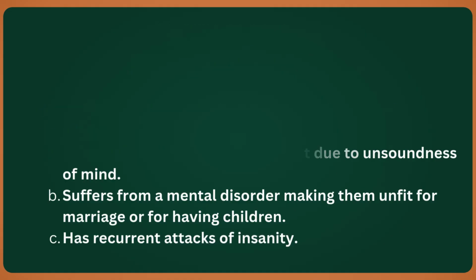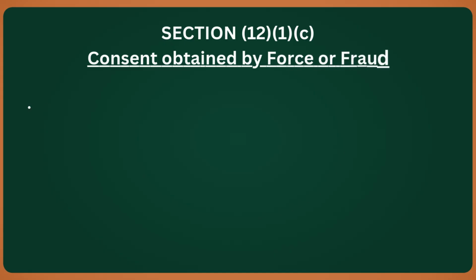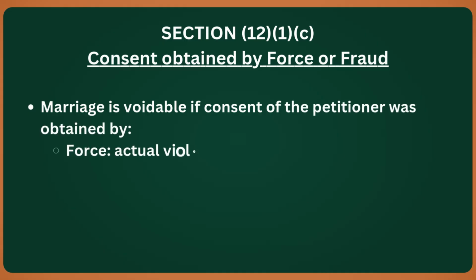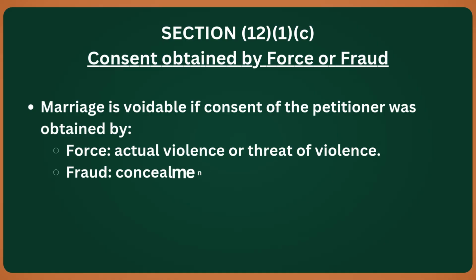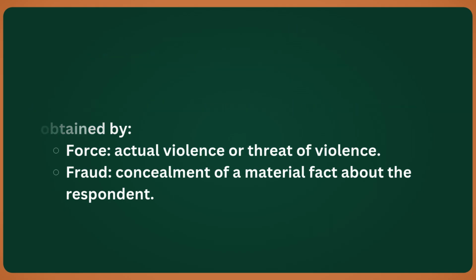these grounds. Now let's move to Section 12, subsection 1, clause C: consent obtained by force or fraud. A marriage is voidable if the consent of the petitioner was not free, but obtained by force, meaning actual violence, or even a threat of violence. Or by fraud, meaning concealment or misrepresentation of a material fact about the other party. If the court is satisfied that the consent was not genuine, the marriage can be annulled.